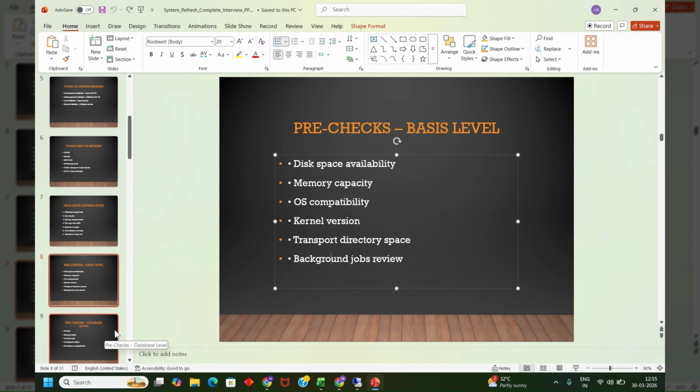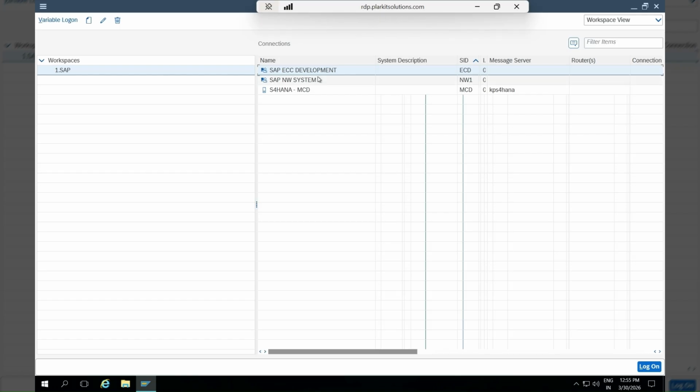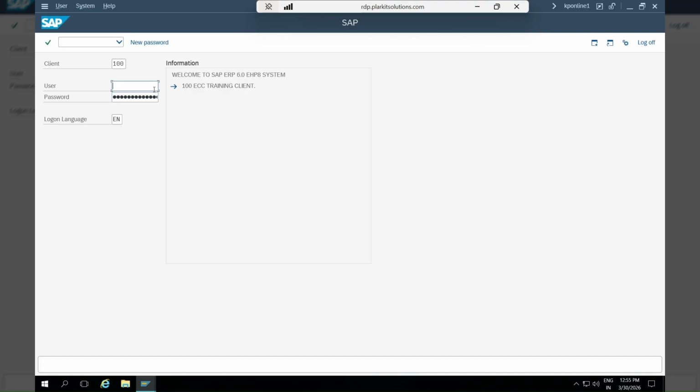Okay, so let's do one thing. I have a system with me that I'm using for my training purpose. So basically, here you can do it. Here I will just log in. This is London 2024. Here I log in.